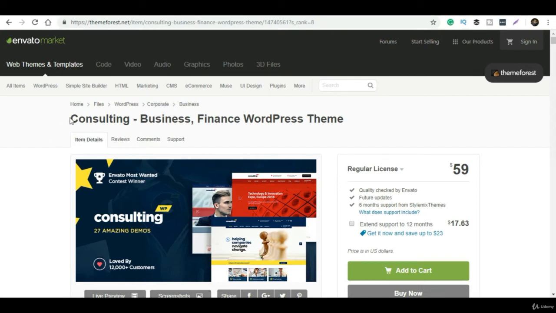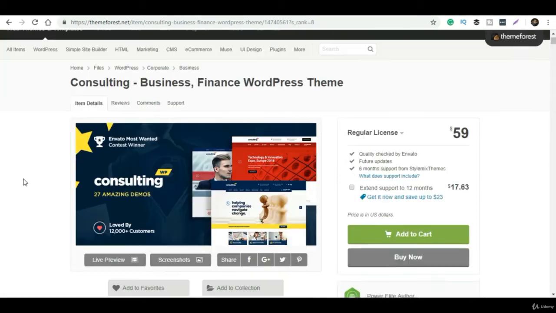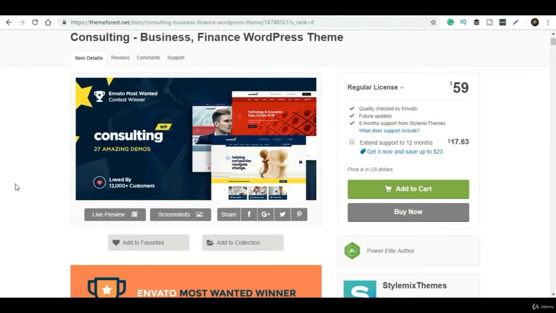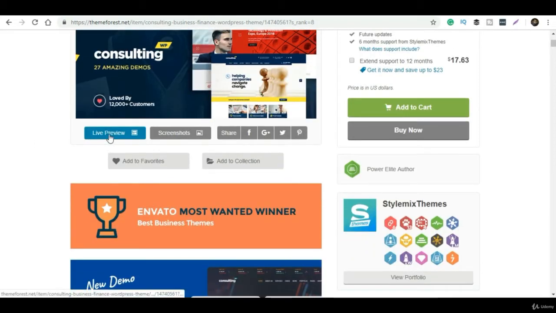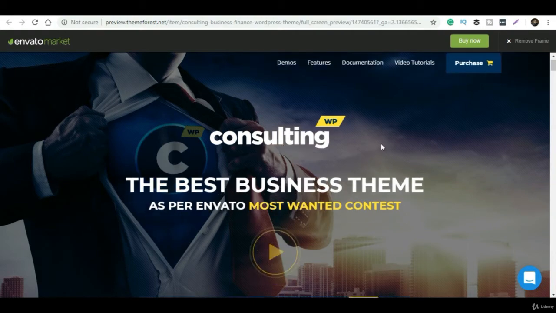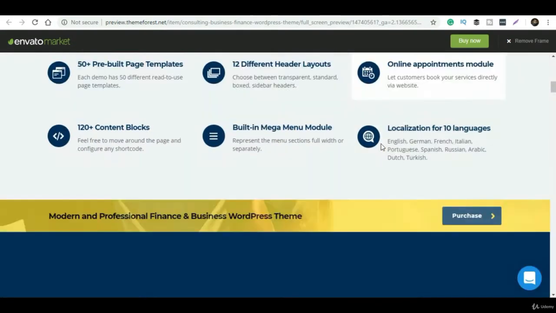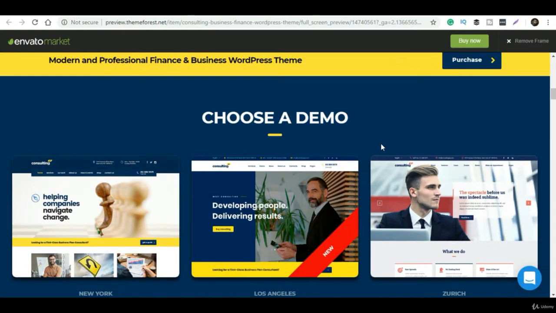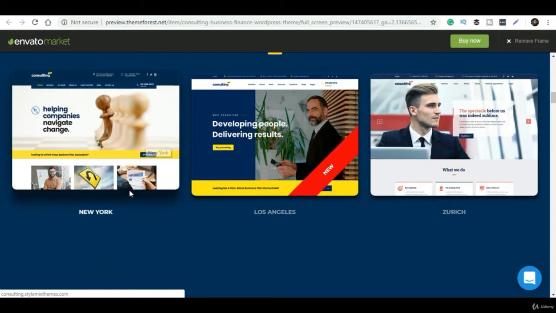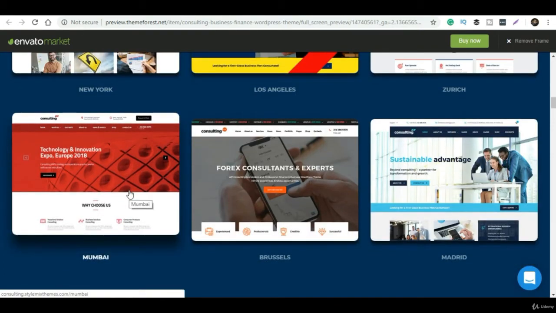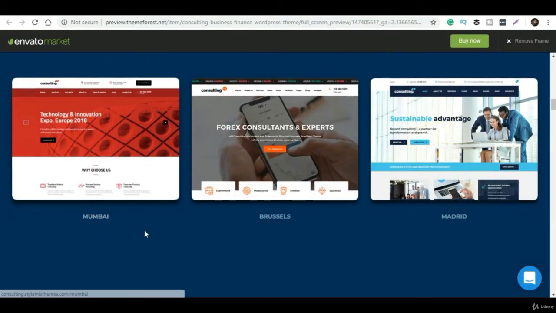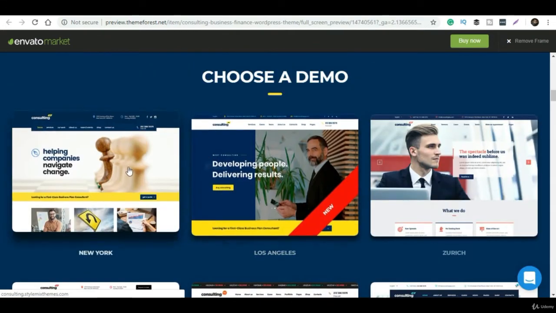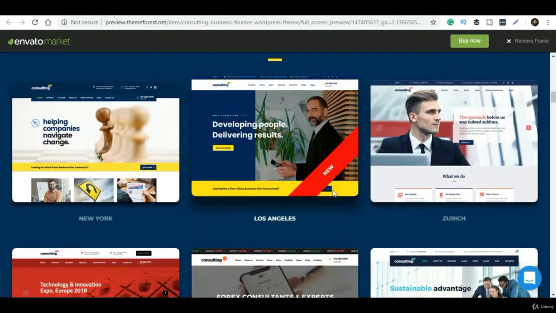If I want to show you the look and feel of the particular theme, simply go to the live preview. You can see whatever the theme's live preview shows. They have given nearly 12 to 18 demos. Demo in the sense that they have already created the layouts, designs, and patterns for how you want to create your website. Suppose I randomly open the look and feel of a particular demo they have given. We can see that they have used multiple layouts that give different perspectives for different business purposes.